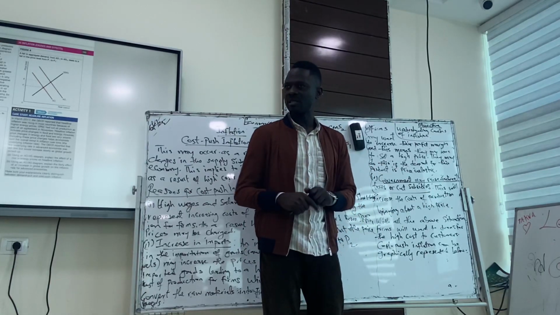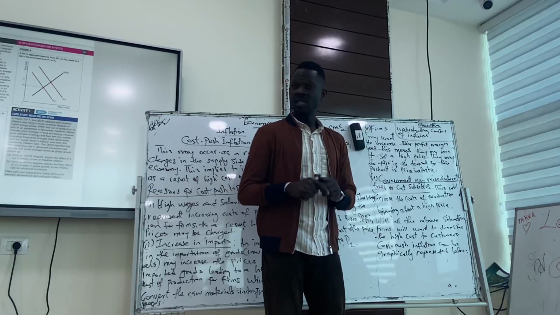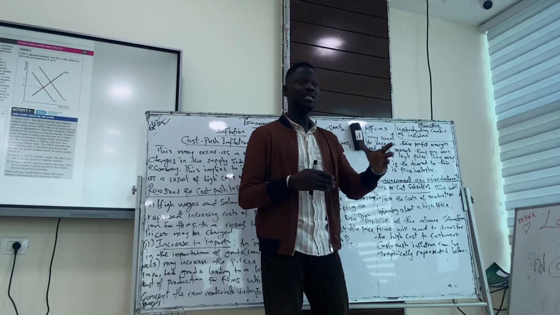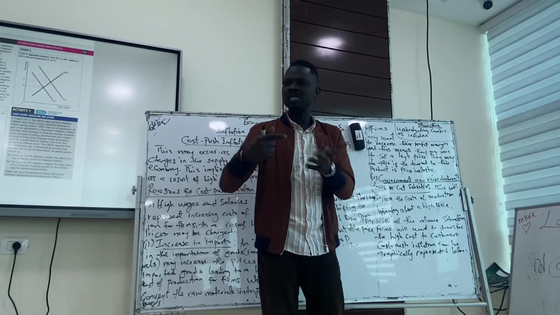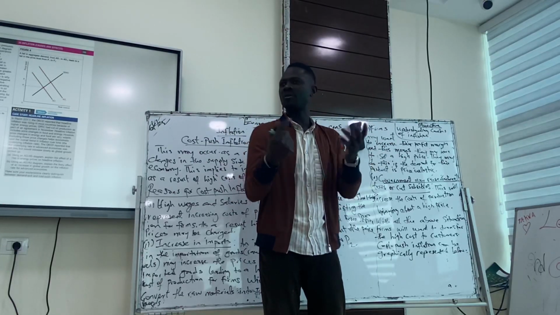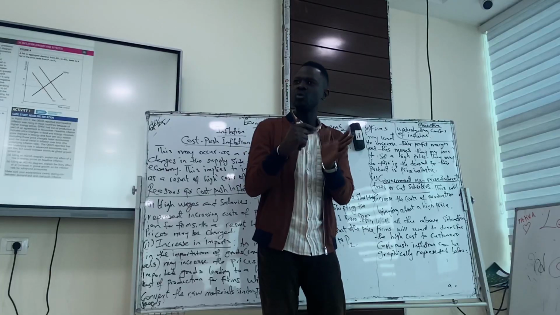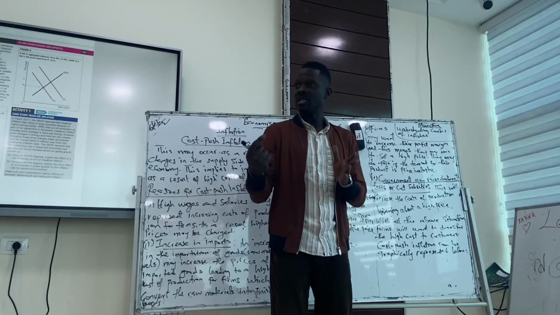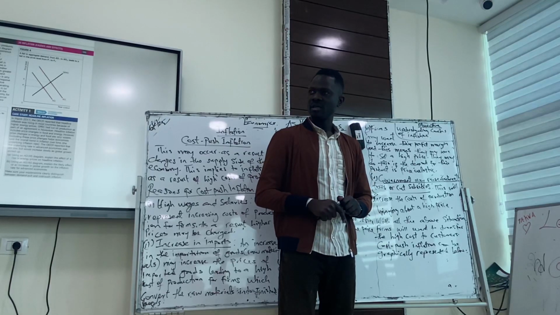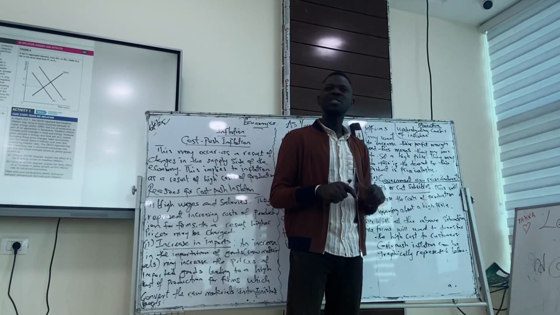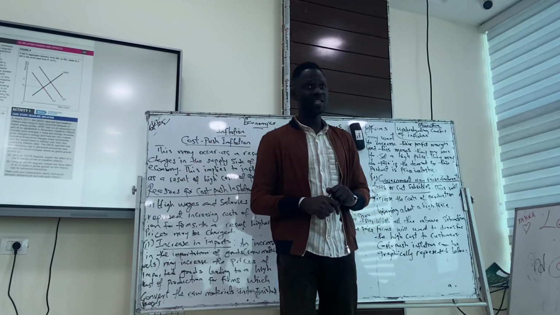What are indirect taxes? Taxes on expenditure. If government increases taxes on expenditures, it means whatever you have to buy as a firm, like equipment, machinery, factory buildings, or whatever you have to buy, the cost will increase. Then if the cost increases, you have to push those costs to consumers as a high price. So these are the reasons why we have cost push inflation. Do we get cost push inflation here?